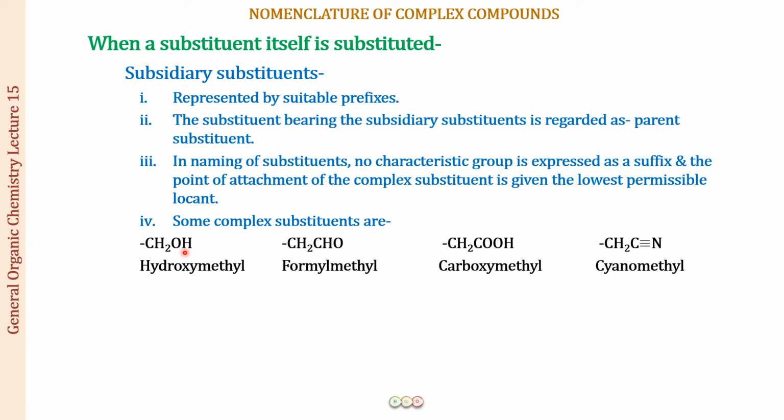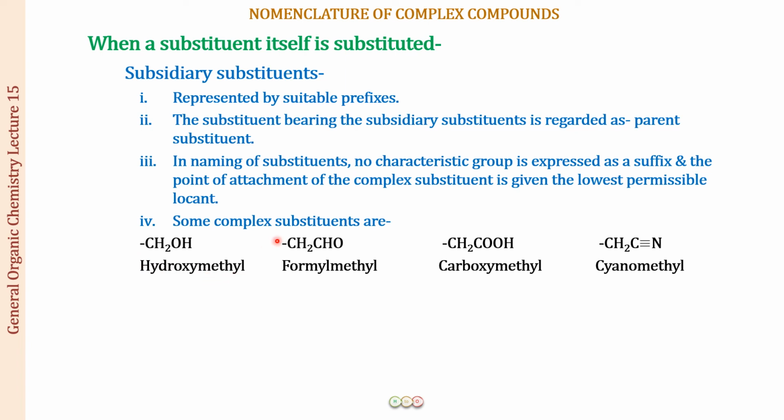So this is a substituted substituent. This is a subsidiary substituent. And the CH3 group, this is the parent substituent. So this is the parent name, the methyl group. And here we have an OH group. So this becomes hydroxymethyl. You will never be putting it as a suffix. It will always come as a prefix to the name of the substituent.